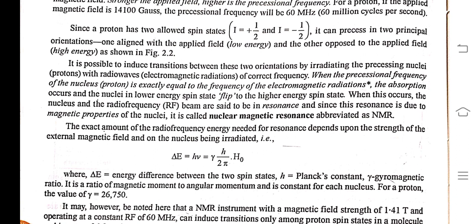When the precessional frequency of a nucleus is exactly equal to the frequency of the electromagnetic radiation, absorption occurs and the nuclei in the lower energy spin state flip to the higher energy spin state.